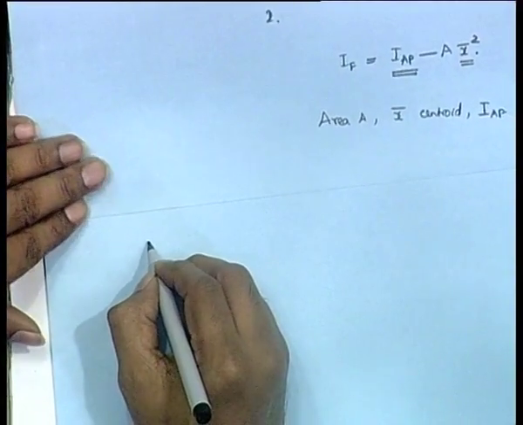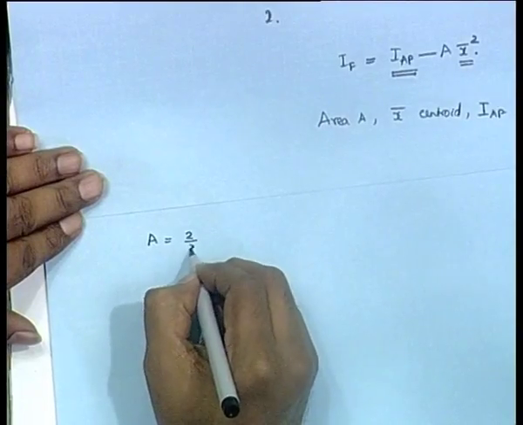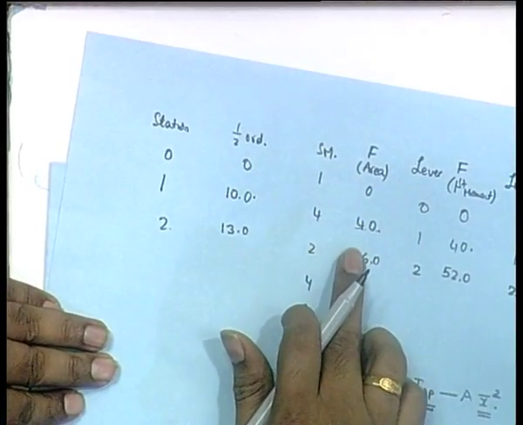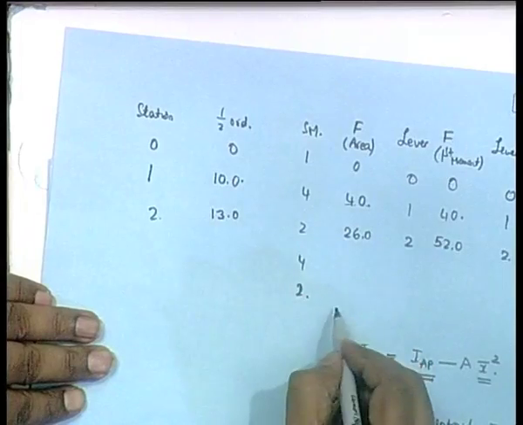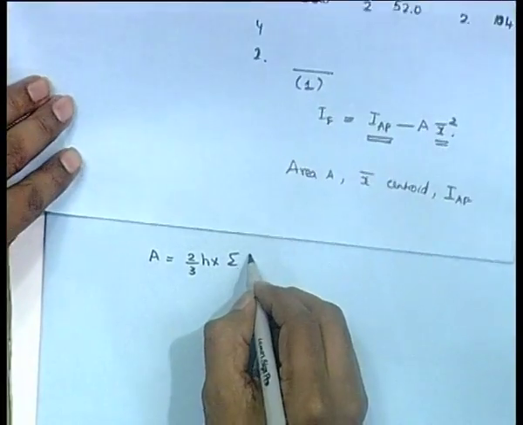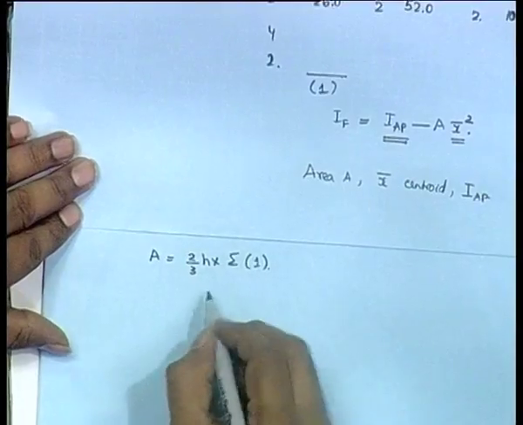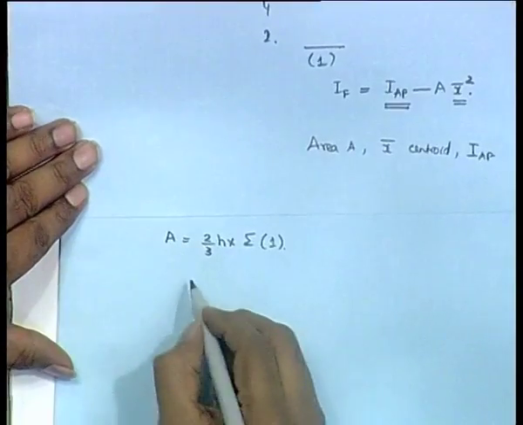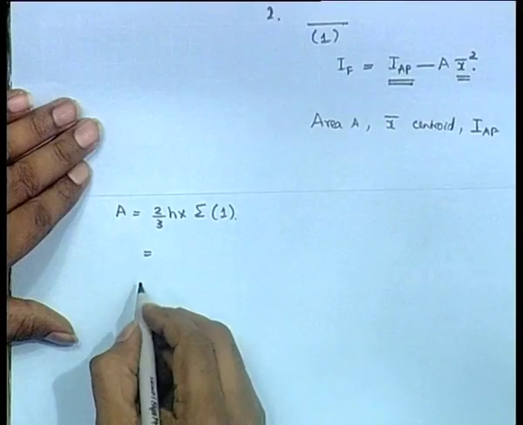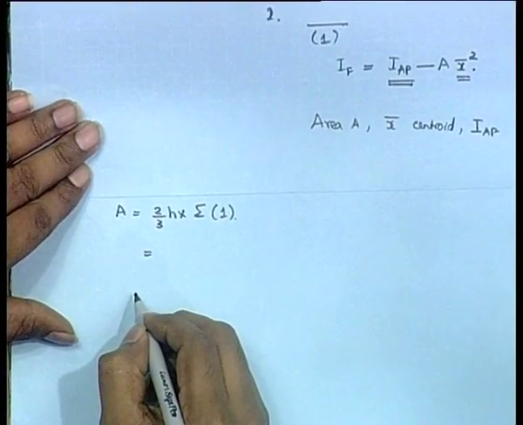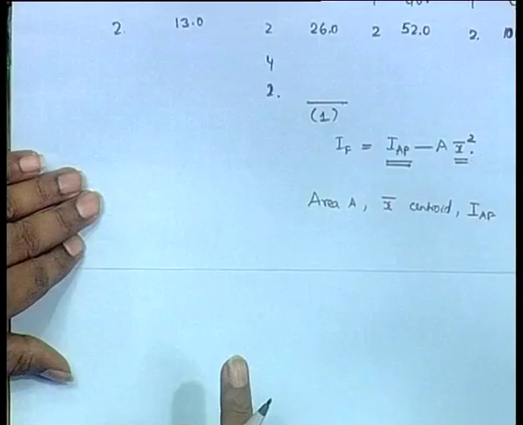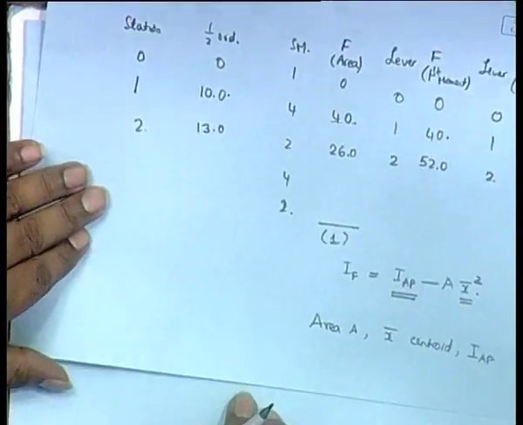So A will be 2 by 3 h into sigma, this is the only thing. See here we have the function of area, so from this total, let us call this 1, this total into sigma of 1 will give you the total area, whatever they get. Then x bar, the centroid, will be the first moment divided by the area. Okay. So that is the next thing.